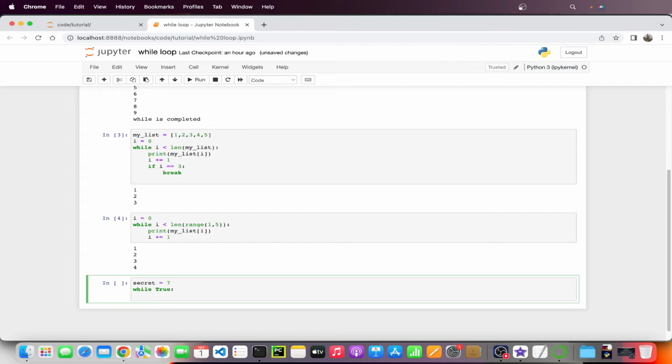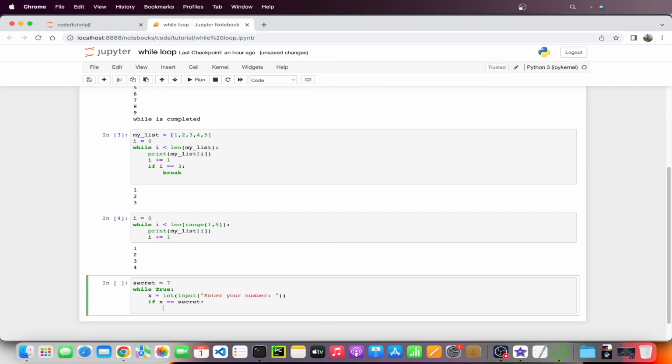So x equal to int(input("Enter your number")), and whatever number the user inputs I will convert into int and store in x. And now I can check if x equal to secret, then we can break the loop.